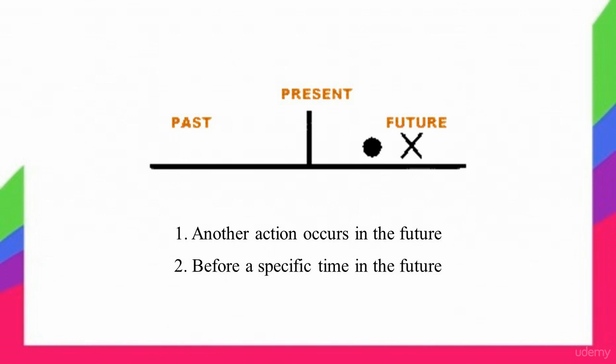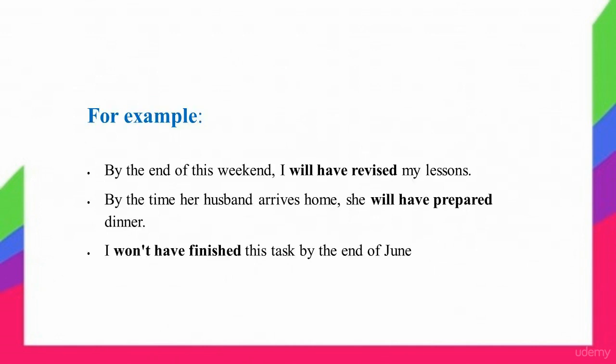Have a look at this image. The future perfect shows that something will occur before one, another action occurs in the future, two, or before a specific time in the future. For example, by the end of this weekend, I will have revised my lessons. By the time her husband arrives home, she will have prepared dinner. I won't have finished this task by the end of June.